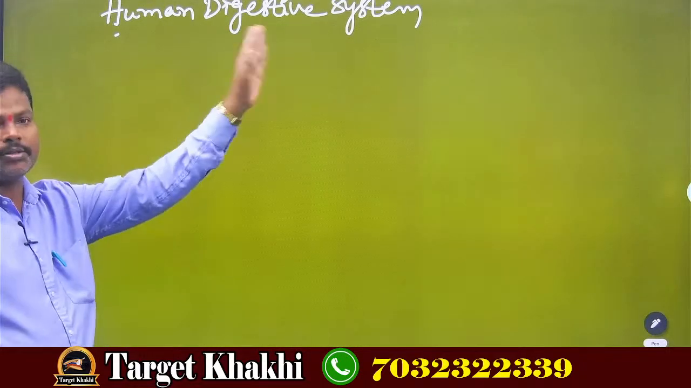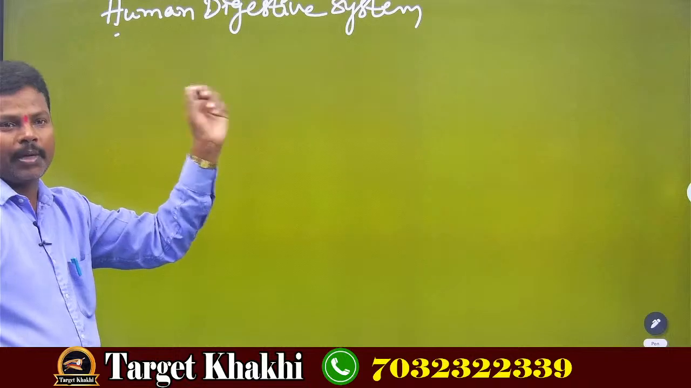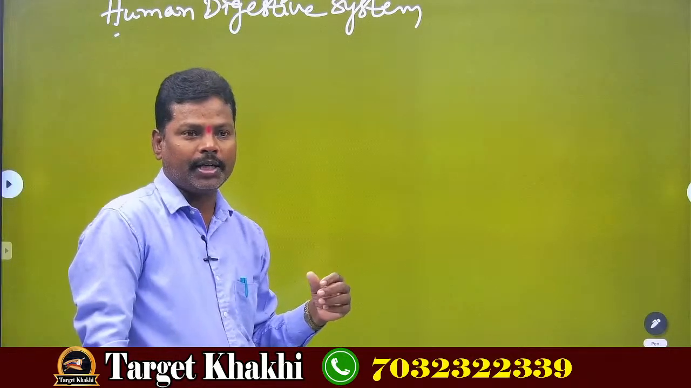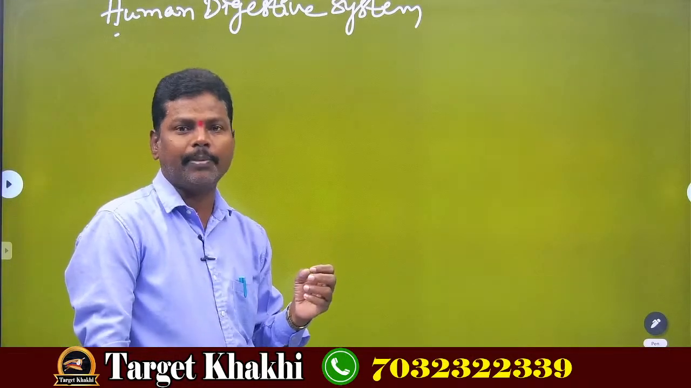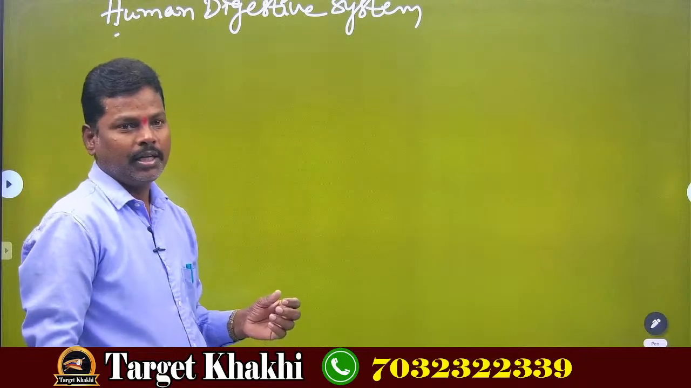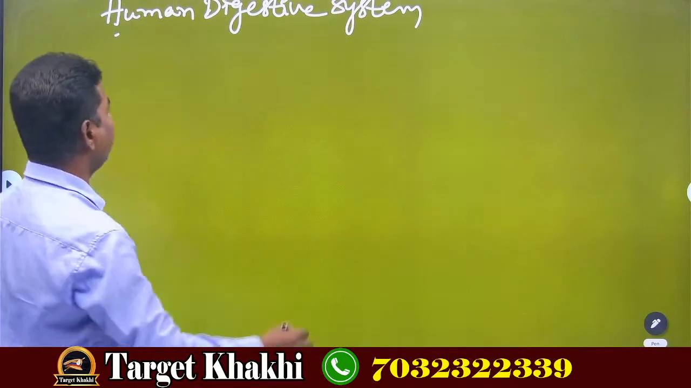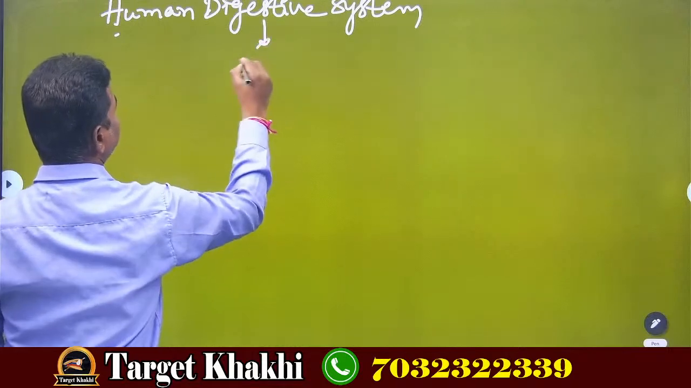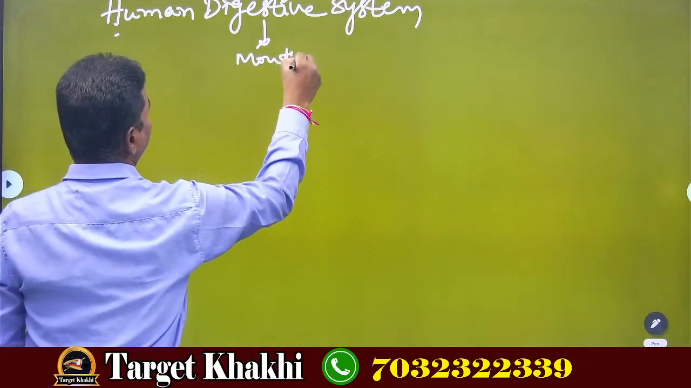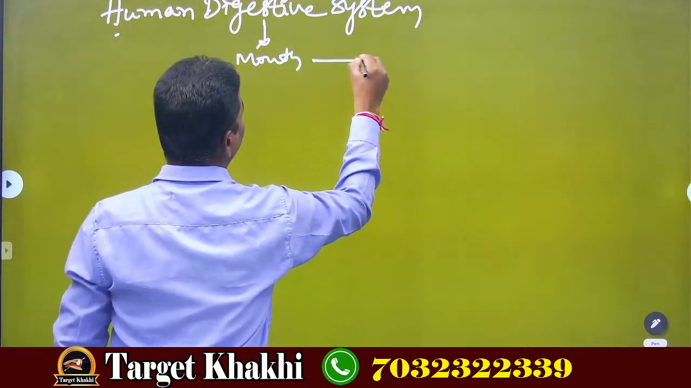So this human digestive system is present in our body, and it is totally made up of muscles. This digestive system starts with the mouth and ends with the anus.